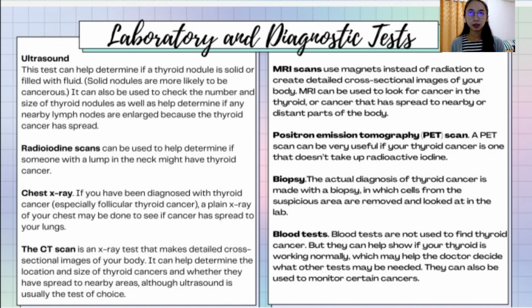thus progressing to developing a cancer. Next are the laboratory and diagnostic tests in order to help diagnose or determine if the patient has a thyroid cancer. The ultrasound can help determine if a thyroid nodule is solid or filled with fluid. This also helps in determining the location and the size of the thyroid nodules as well. Next is the radioiodine scans, chest x-rays, the CT scan, MRI scan, positron emission tomography, or what we call PET scan, biopsy, and blood test.